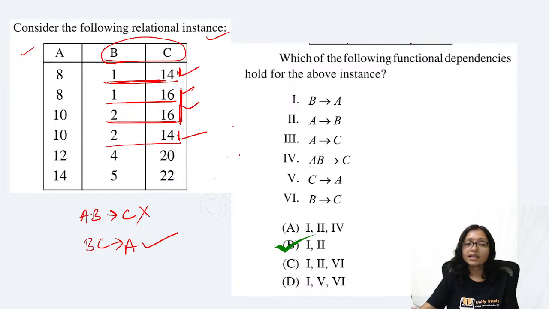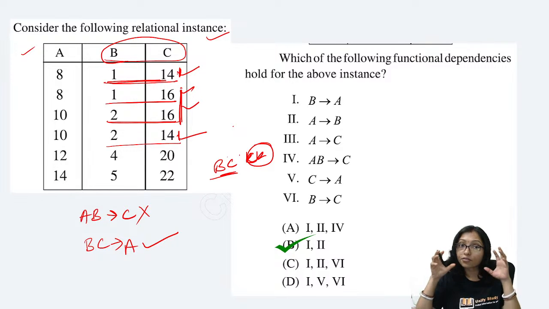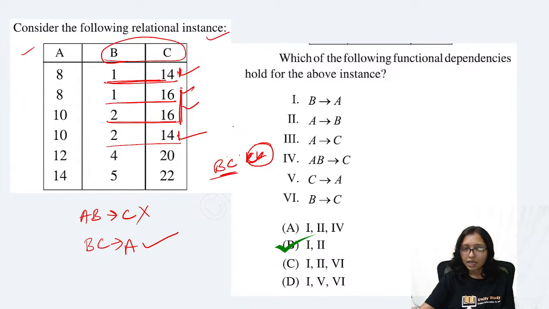So which one is my candidate key? BC is my candidate key. Is it or not? Yes, this is the way from the table you have to identify the candidate key. Everything you have to check, which one can identify all other attributes. So BC is the candidate key. Yes, no ma'am, why not?